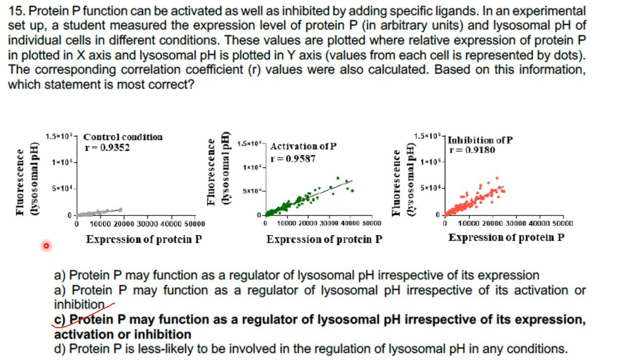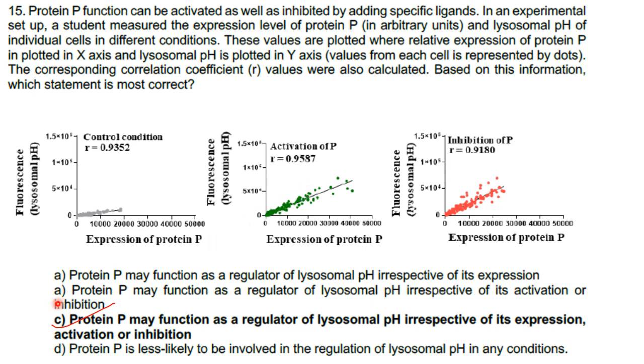If you see the graph, the R value, that is the correlation coefficient value, is approximately near 1 in all the three graphs, showing that there is a relation between protein P expression and lysosomal pH. That is, protein P may function as a regulator of lysosomal pH. We can see from the graph, whether in the control condition where protein P is much less expressed, or whether protein P is activated, or inhibited, it is functioning as a regulator of lysosomal pH.